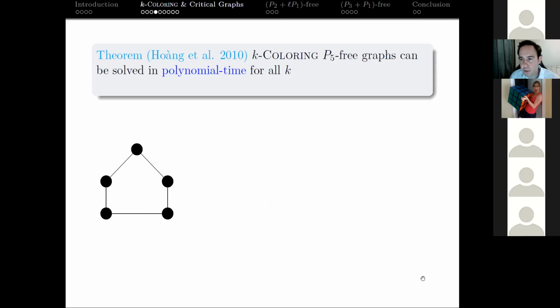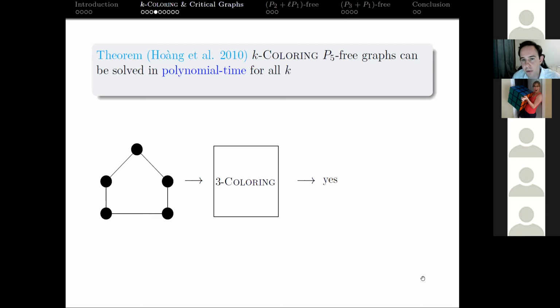So just to illustrate how this goes, we have our P5-free graph here, the cycle again. We'll take their nice elegant algorithm and represent it by this nice elegant rectangle. The algorithm will chug away, and in polynomial time, it'll decide if it's 3-colorable. Why am I going through all this? This makes perfect sense to everybody.